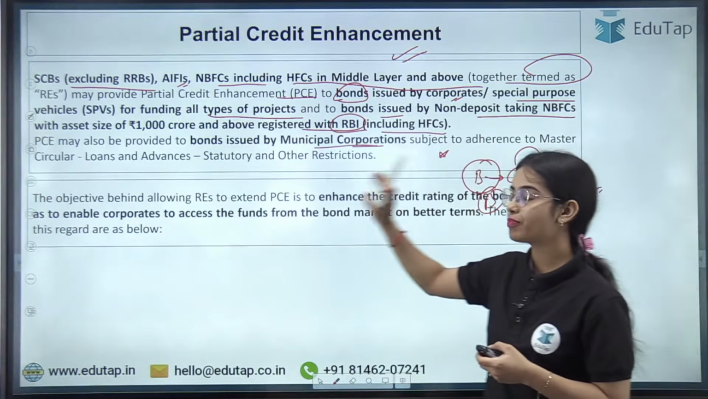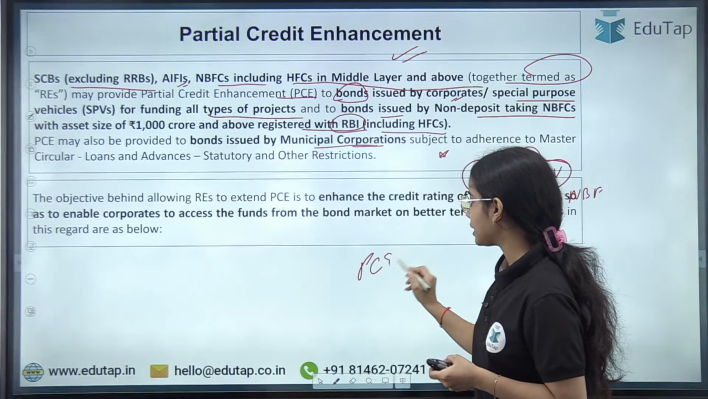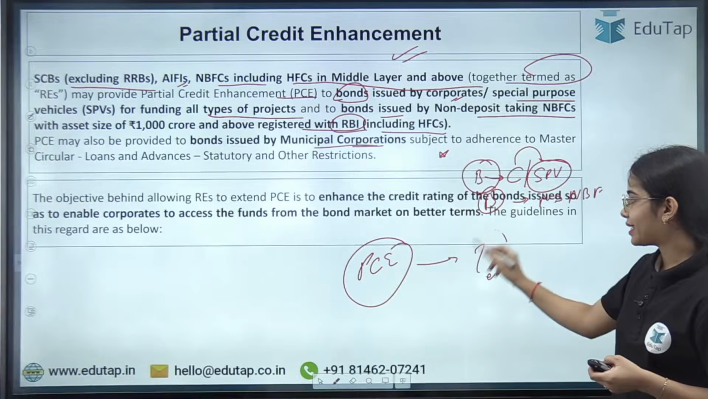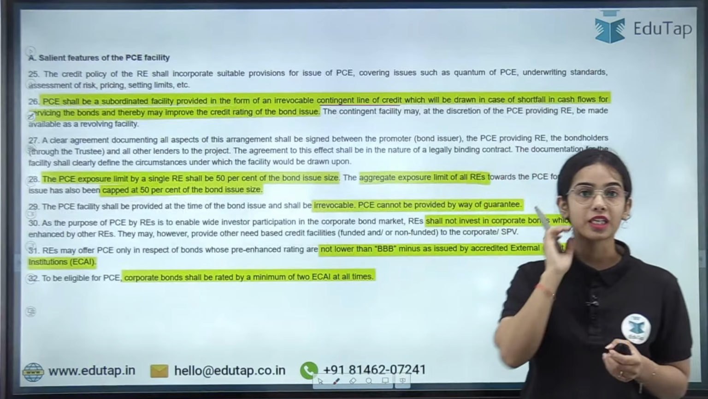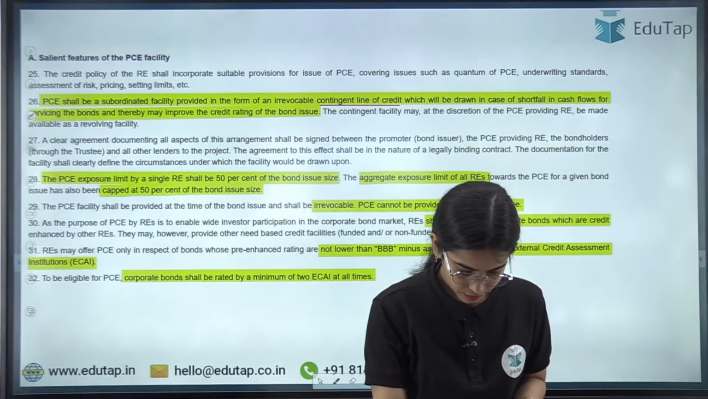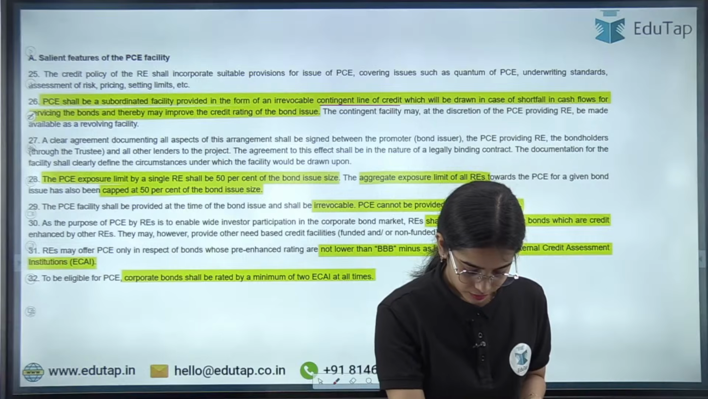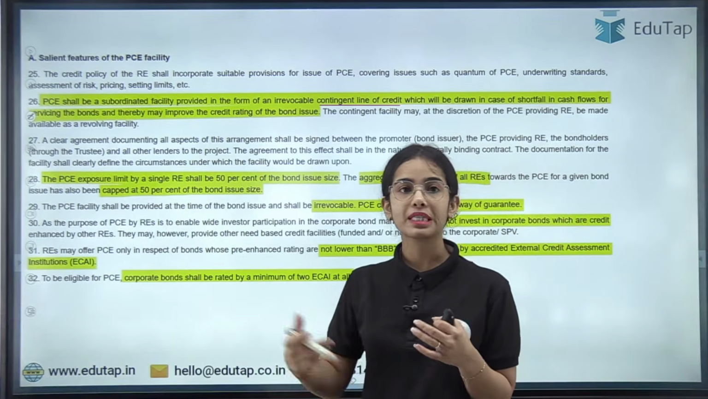Okay, the objective behind allowing the regulated entity to extend the PCE. So what is PCE, why can this be provided, or why is this required? Okay, so basically let's understand the objective of the PCE. Any confusion till now, anyone? So what is the requirement of the PCE, or what is PCE?